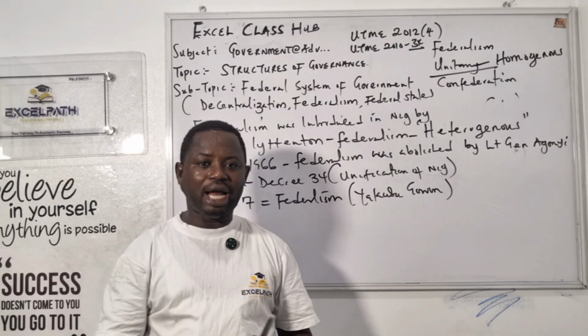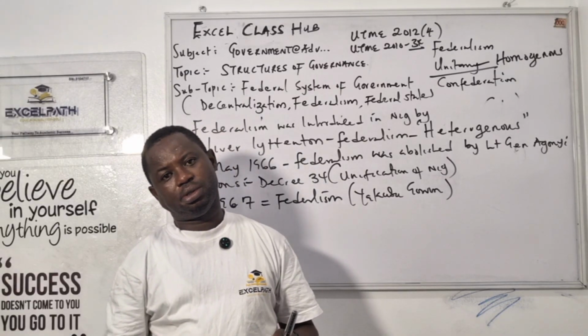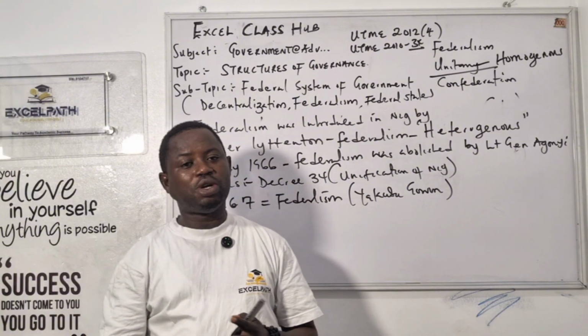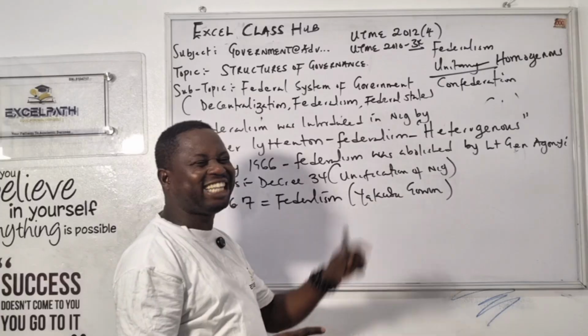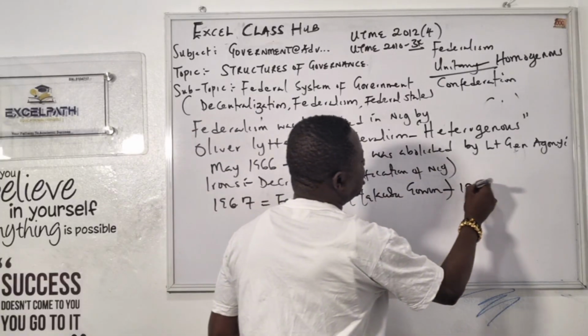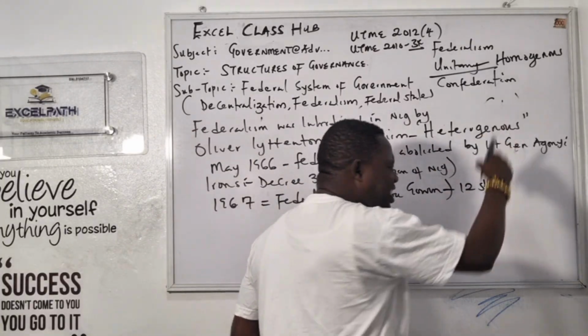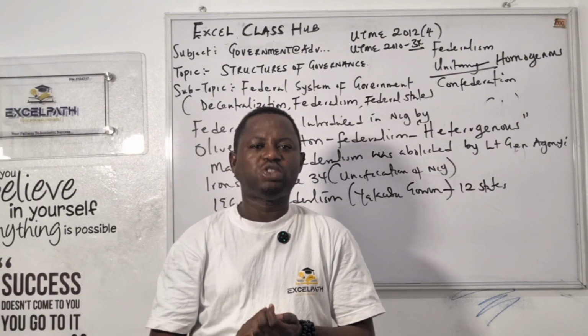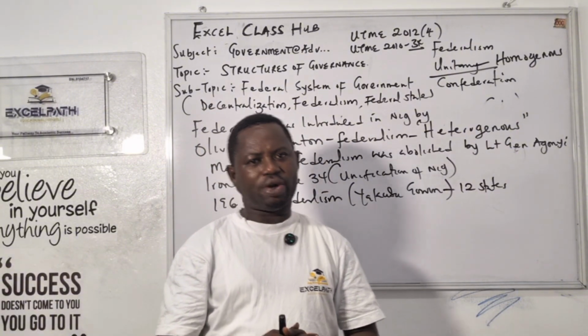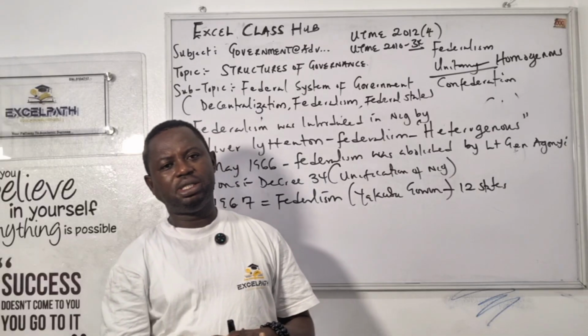Lord Lugard. Then regionalism by who? Dr. Richard. He broke that protectorate into three. Then in 1967, Yakubu Gowon created how many states? He created 12 states. That's why, till today, Nigeria is what they call a federal system of government.